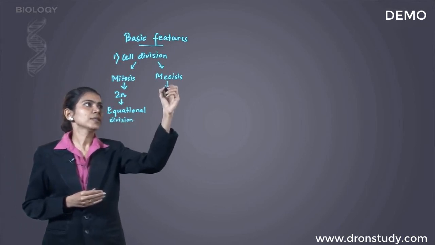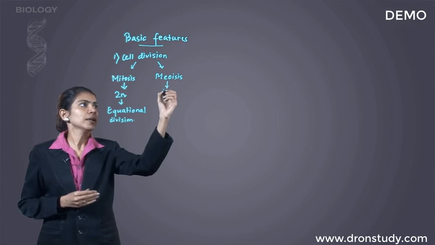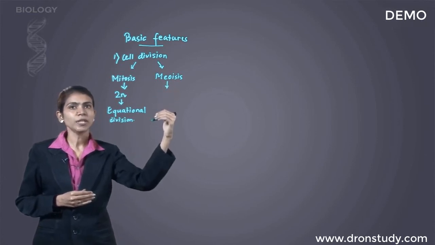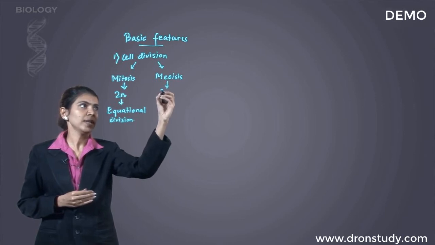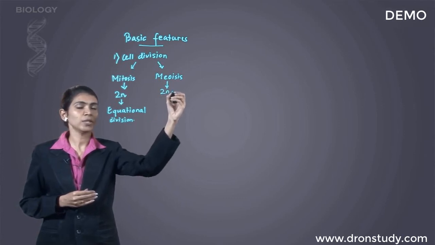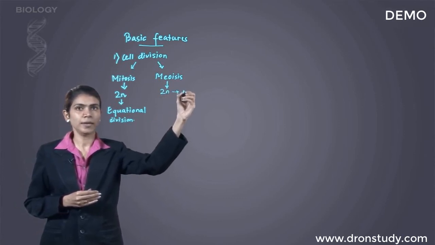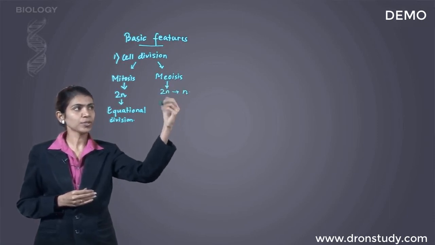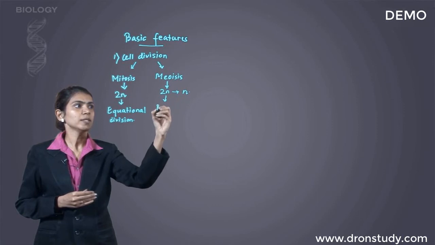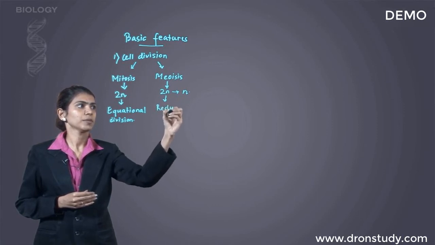Whereas in meiosis, the daughter cell receives half the number of chromosomes as the parent cell. So if the parent cell has 2n, the daughter cell which is formed will receive n. So here in meiosis, the number of chromosomes is getting reduced. That is why it is called reductional division.